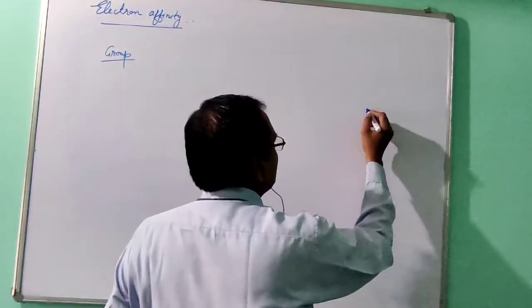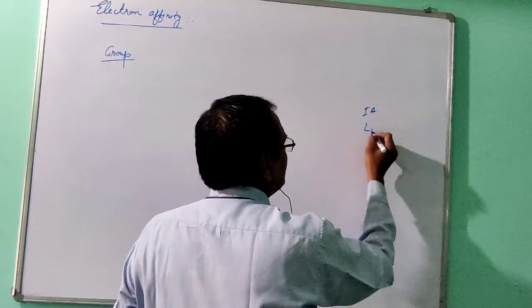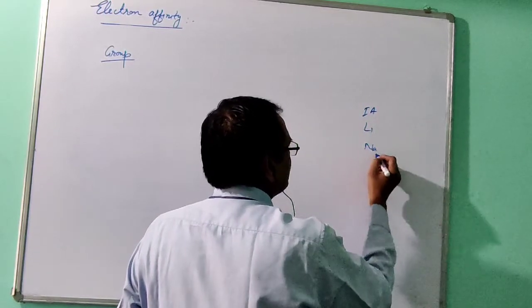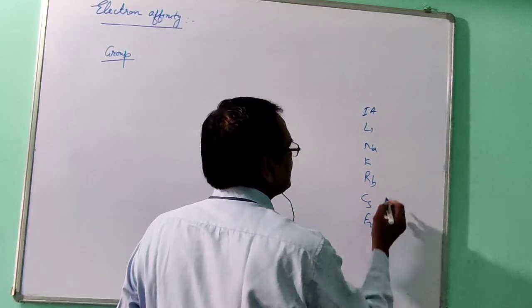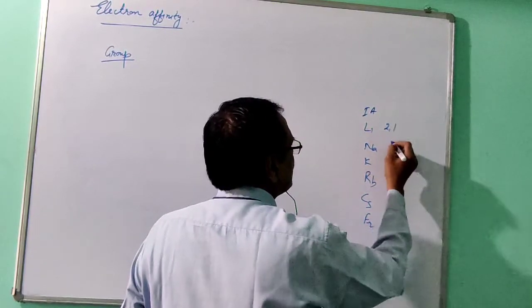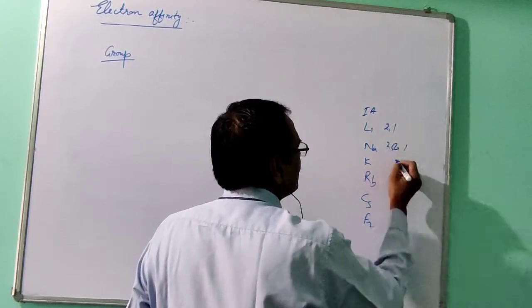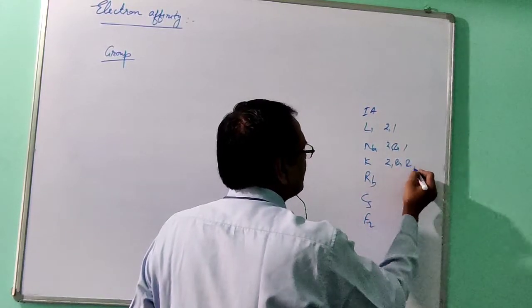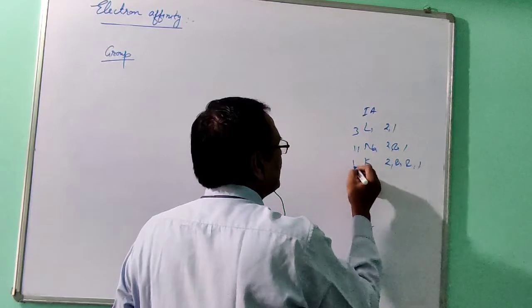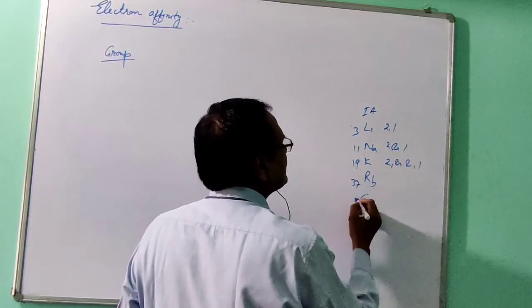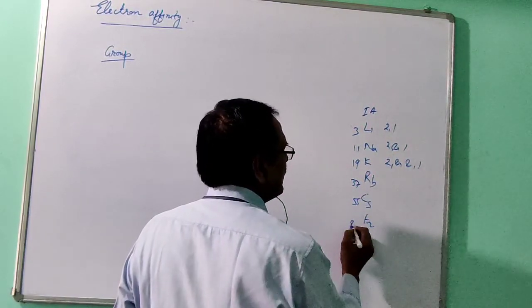You can take one particular group: lithium, sodium, potassium, rubidium, cesium, francium, with configurations 2,1; 2,8,1; 2,8,8,1, and atomic numbers 3, 11, 19, 37, 55, 87.